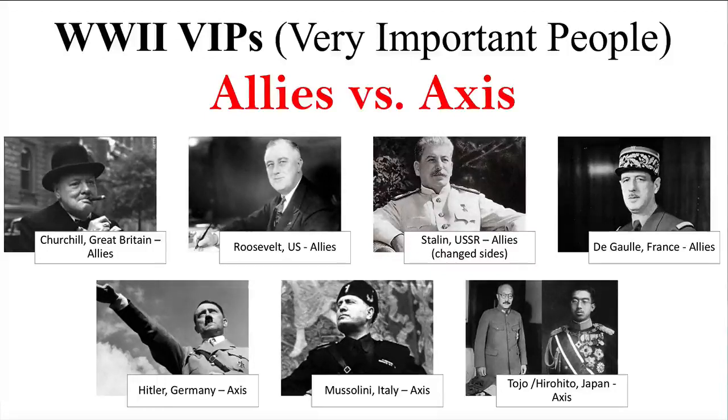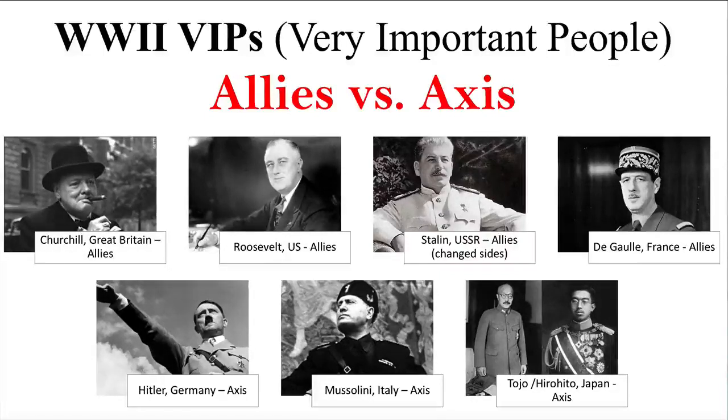On the bottom row, that is the Axis, okay? The first person is Hitler. He is in charge of the Nazi government of Germany. We're just going to be very clear about this: the Nazis are the bad guys in World War II. Pretty cut and dry. So Hitler, again, you should also know him from the totalitarian presentation.